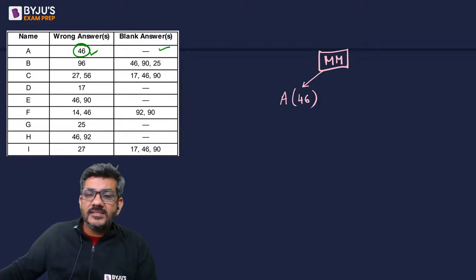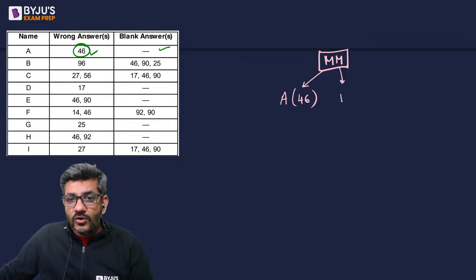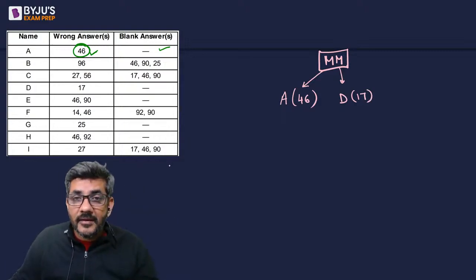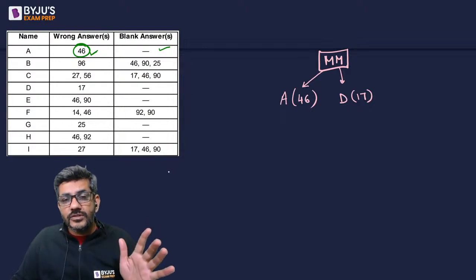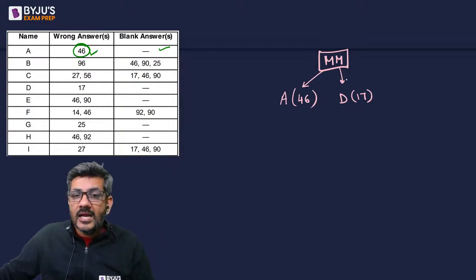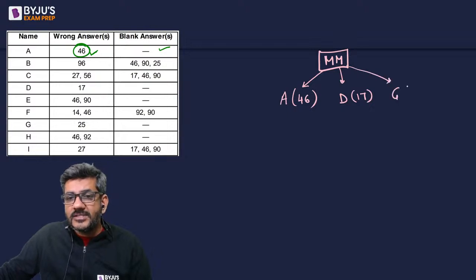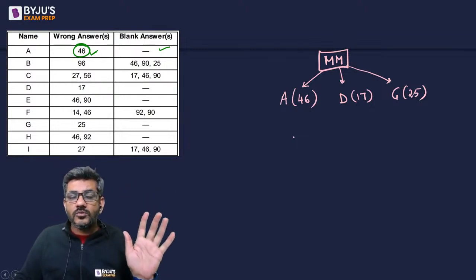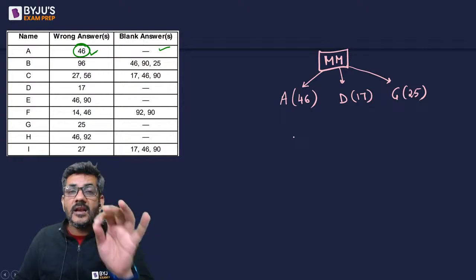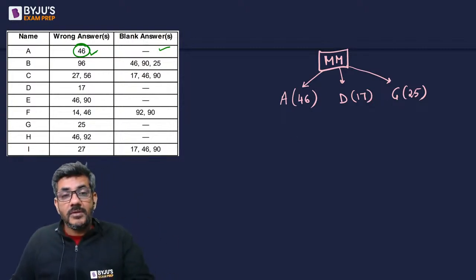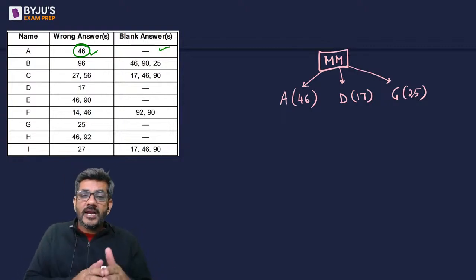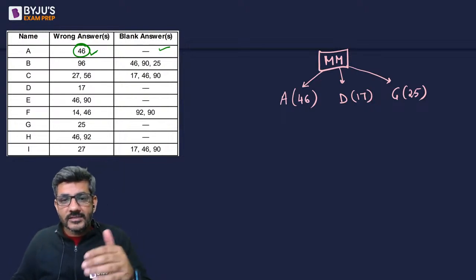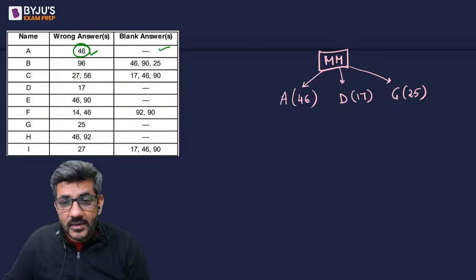Exactly in a similar way, I can say that for D as well. D has no wrong answer apart from 17, no blank answer. That means he must have directly copied from the mastermind and he compulsorily introduced the wrong answer to question number 17. And same is the story with G. G must have copied directly from the mastermind. He had no blank answers, just one wrong answer, which is question number 25. That means he compulsorily introduced the wrong answer to question number 25. So these 3 people directly copied from the mastermind and then introduced the wrong answer to question number 46, question number 17 and question number 25.